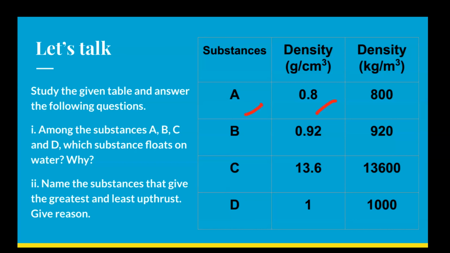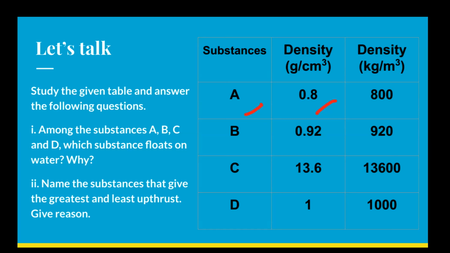Students, when you know the density of any substance in CGS, simply multiplying that density by 1000, you will get that density in SI system. So 0.8 into 1000 is 800. So 0.8 is in CGS, gram per centimeter cube, and the density of the same substance, 800, is in SI, that is 800 kg per meter cube. You can see the density like 0.92 of B, 13.6 of C, and 1 of D.